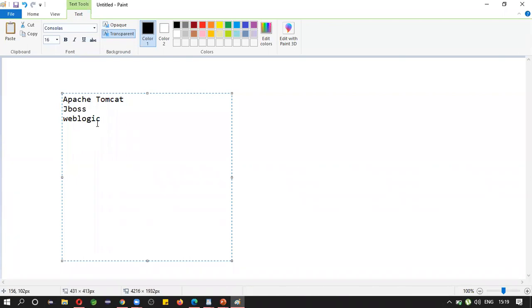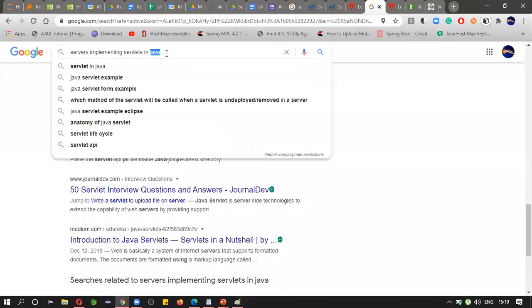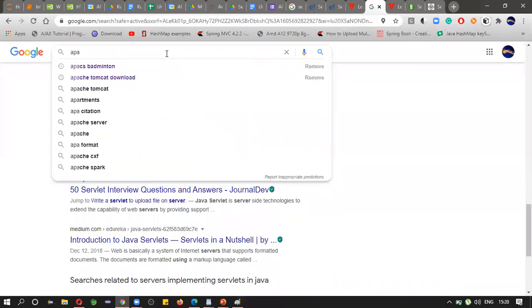In these sessions, we are going to work with Apache Tomcat.